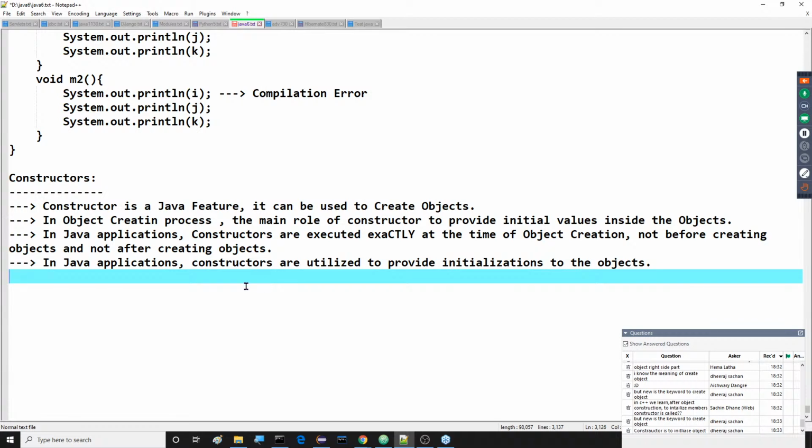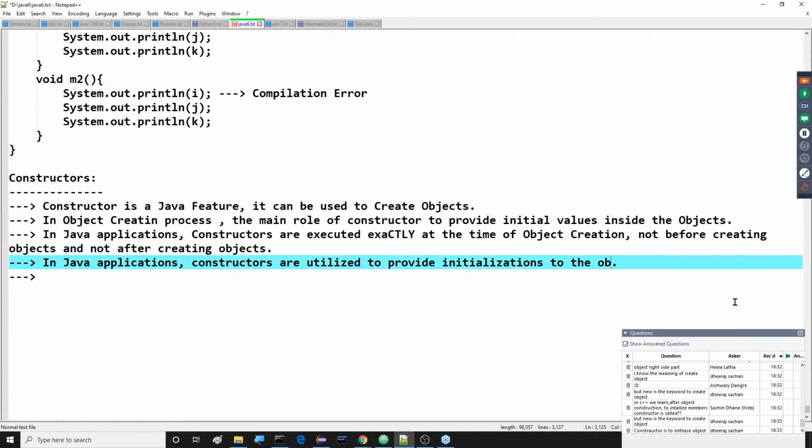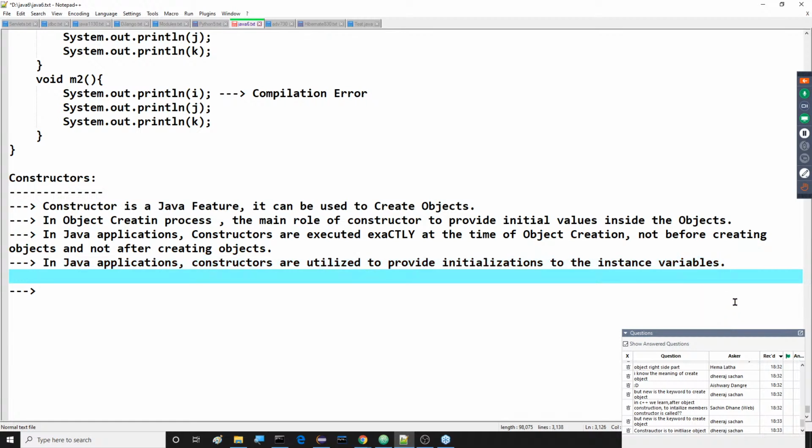Instead of saying objects, I am telling you, initializations to the instance variables mainly. Instance variables are simply class level variables. To initialize the class level variables or instance variables, we use constructors. This is one point.